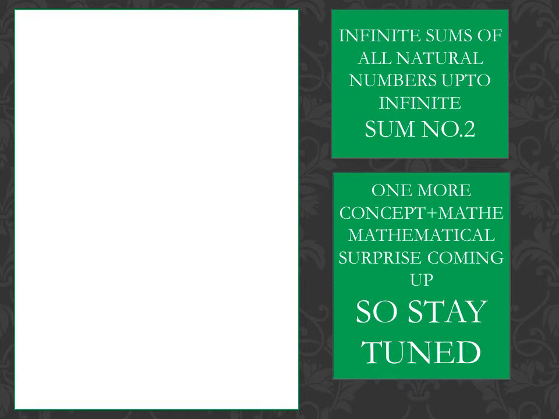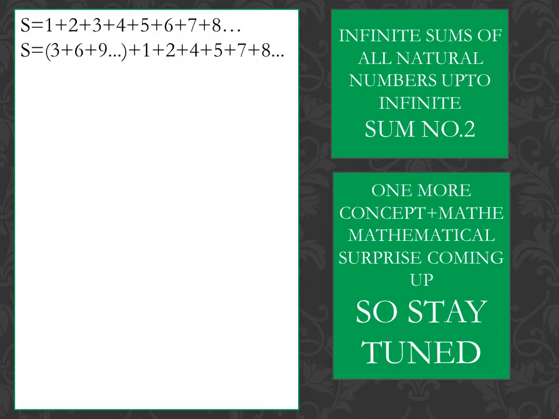So now we are going to find the second value of our S in this video. So as we know, S is 1 plus 2 plus 3 plus 4. I will not repeat. So now I am dividing S into two parts. The first part will be each multiple of 3 and the second part will be the remaining numbers. So S is equal to, as you can see, 3 plus 6 plus 9 and so on, plus 1 plus 2 plus 4 plus 5 plus 7 plus 8 and so on.